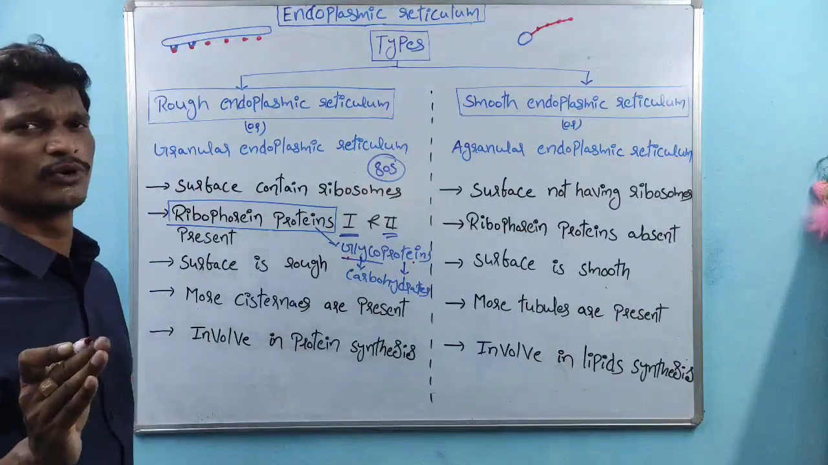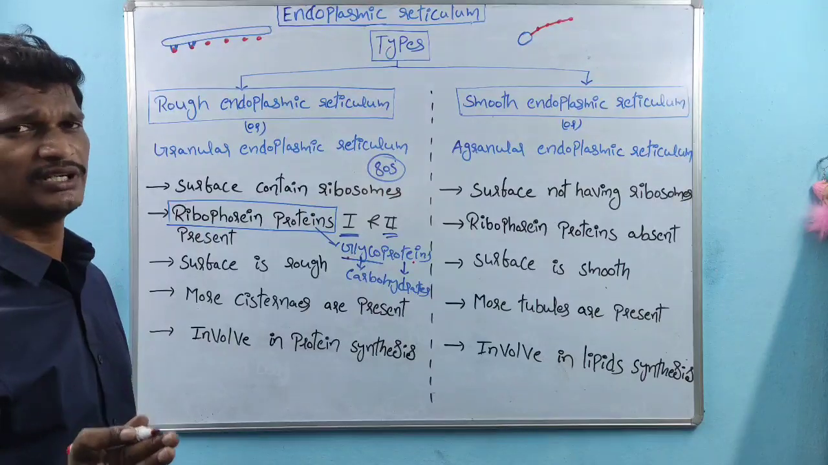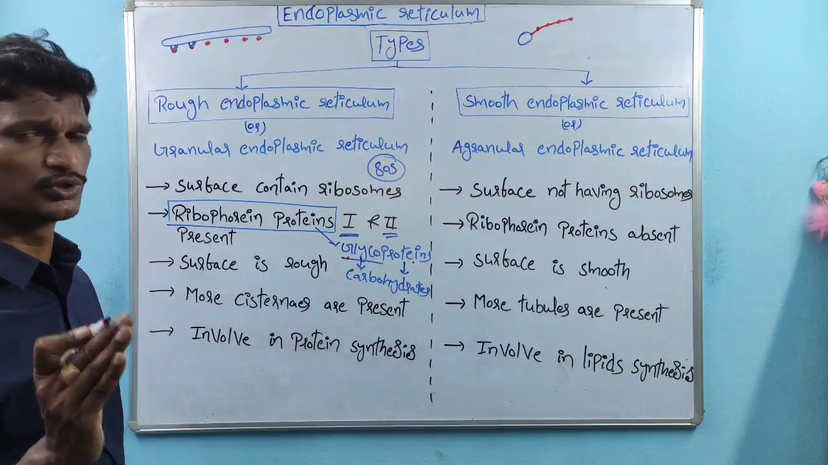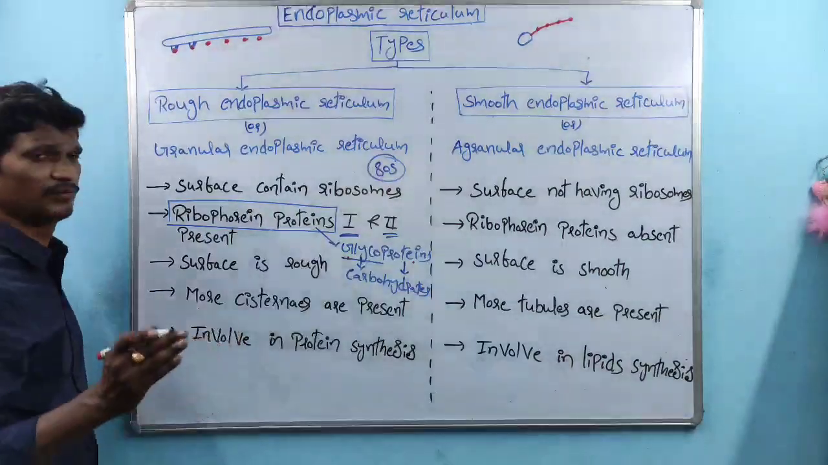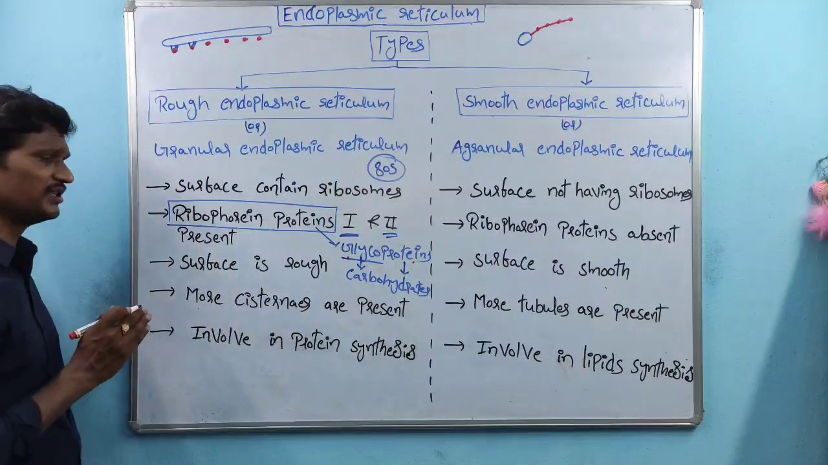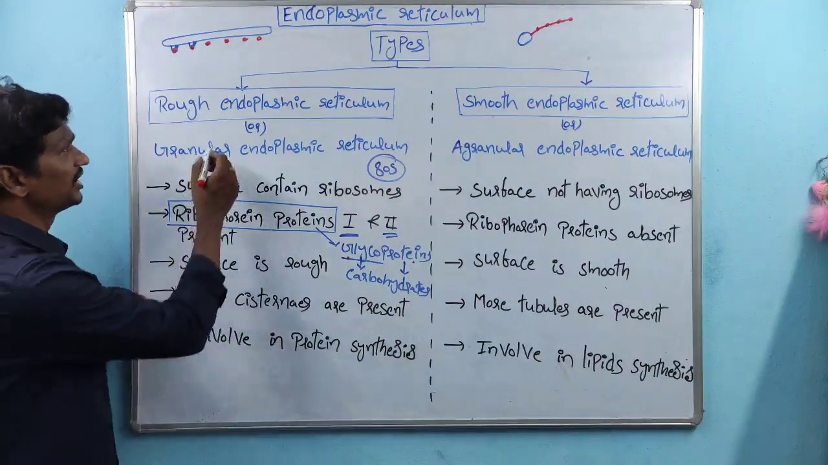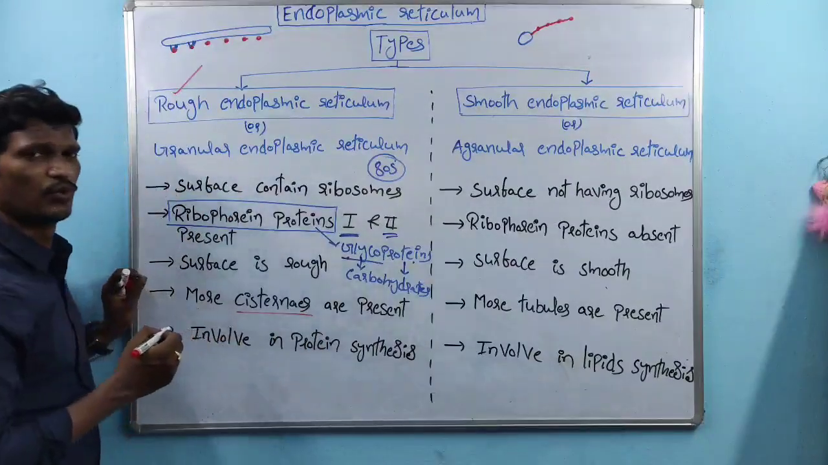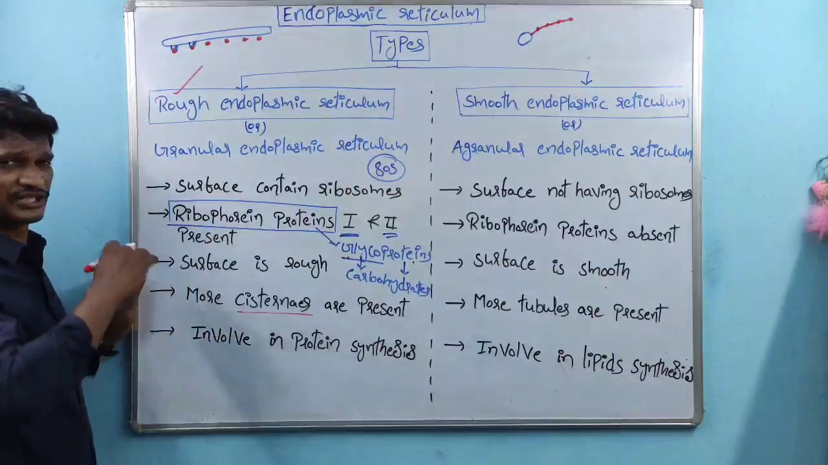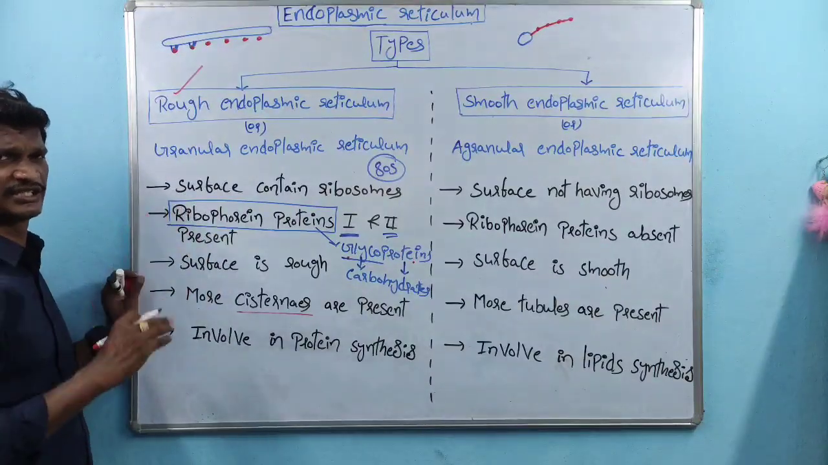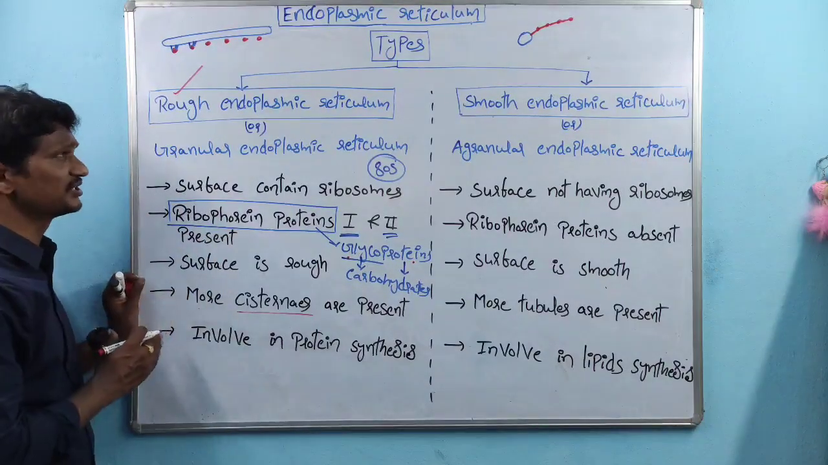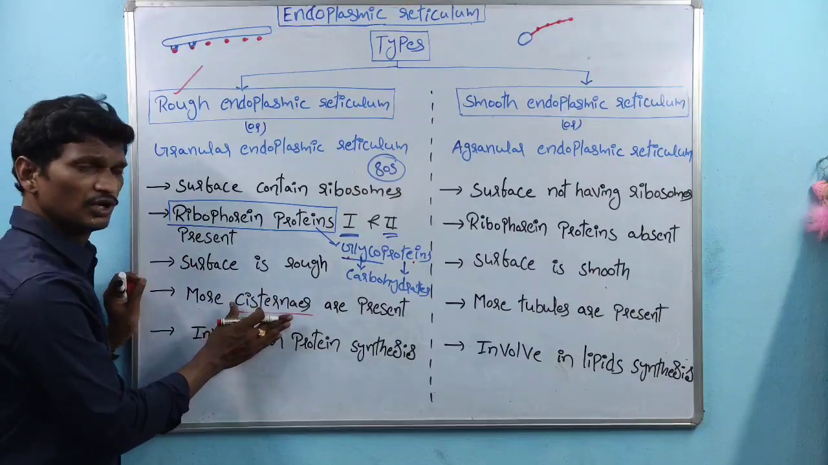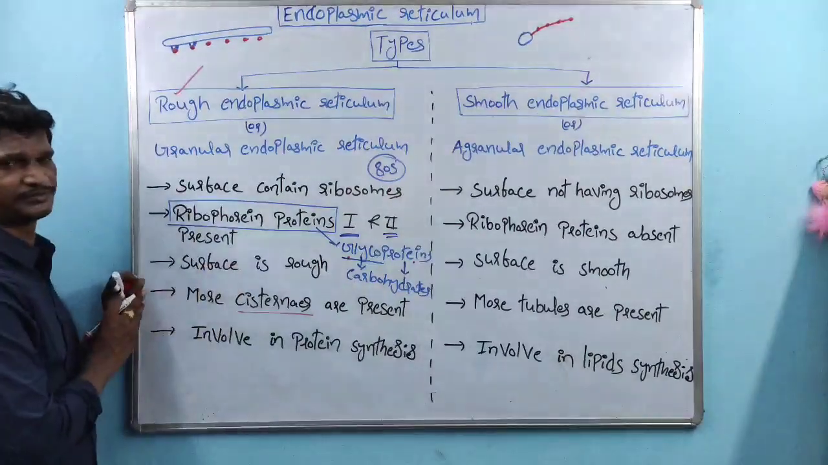What is the function of ribophorin proteins? They support the attachment of ribosomes to the endoplasmic reticulum, especially the rough endoplasmic reticulum, right? And within the rough endoplasmic reticulum, more cisternae are present. We have discussed the long layer-like structures; these are called cisternae.